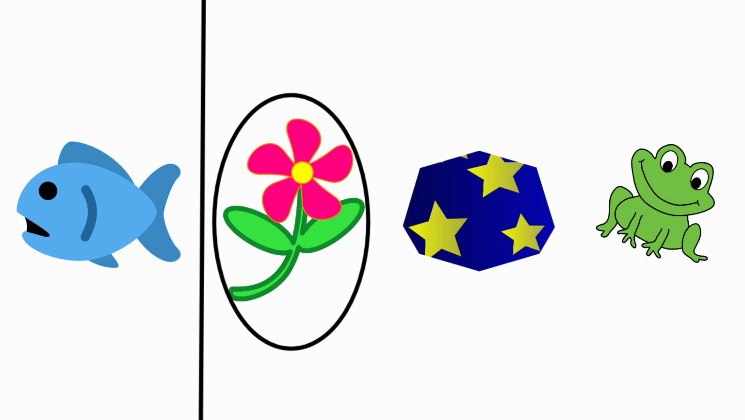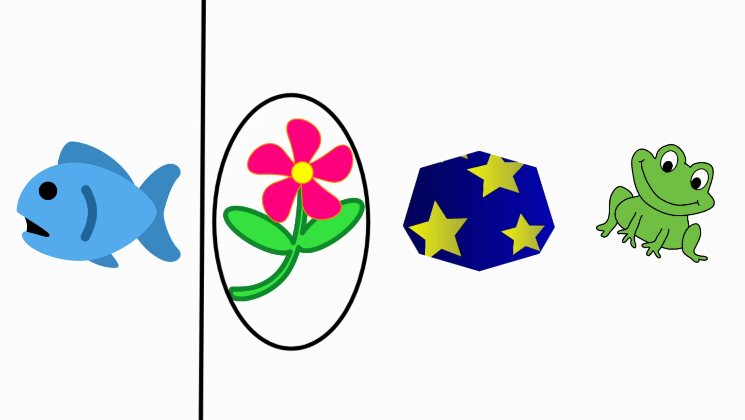Next one, stars. The beginning sound for stars is S. For fish, the beginning sound is F. For fish and for stars, the beginning sounds are different. So we should not circle the picture stars.